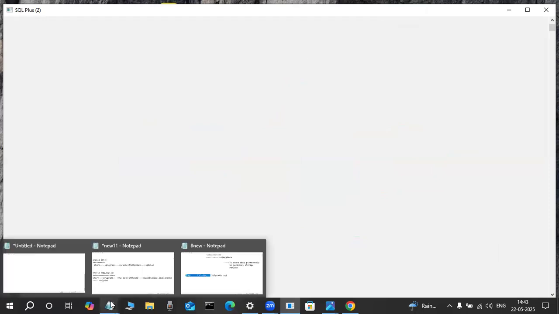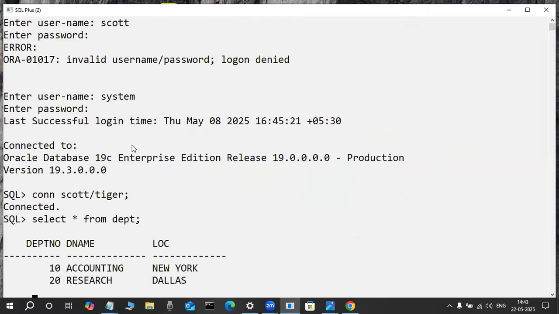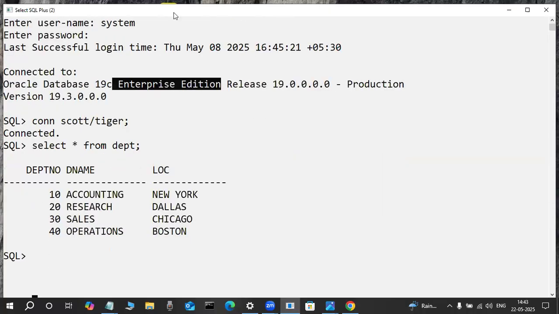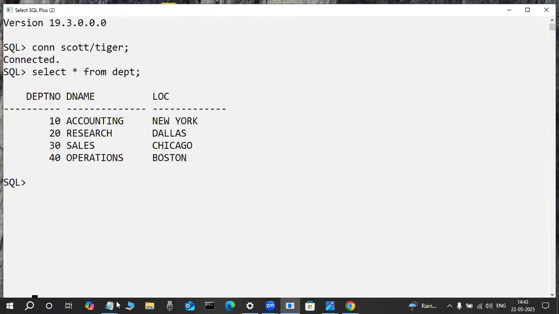How will you understand all those things? Observe the screen. Here there are enterprise edition, express edition, some editions. Which edition are you installing? In which edition are the extra users there? In the enterprise edition, extra users are there. Scott and HR are extra users. I will tell you all those things.